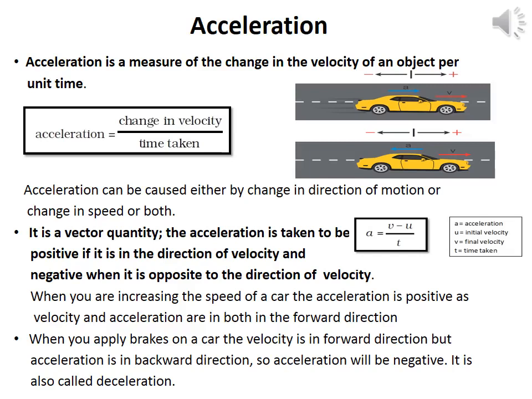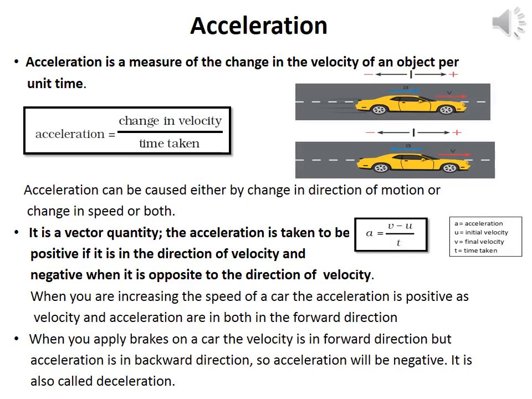Mathematically, acceleration can be expressed as a = (v - u)/t, where a is the acceleration, u is the initial velocity, v is the final velocity, and t is the time taken. Its SI unit is meter per second square. It is a vector quantity. There are two types of acceleration. What are they? First one is positive acceleration, second one is negative acceleration.